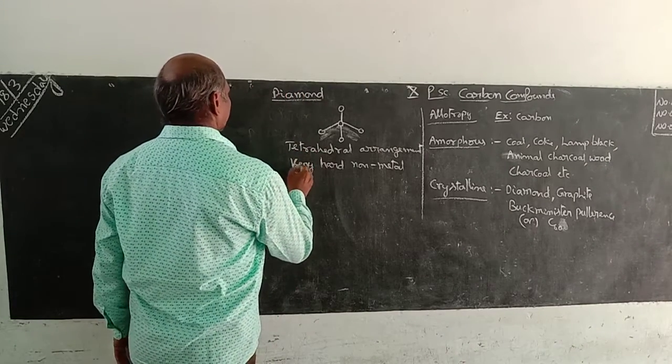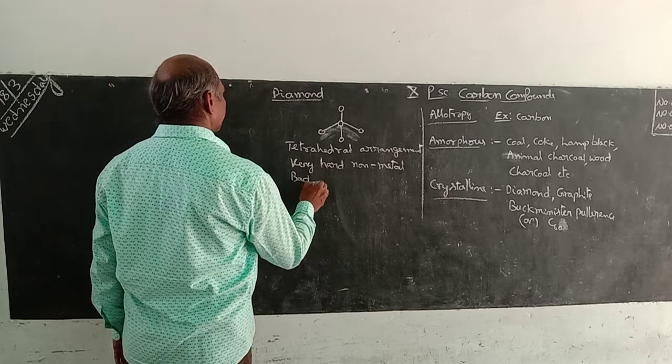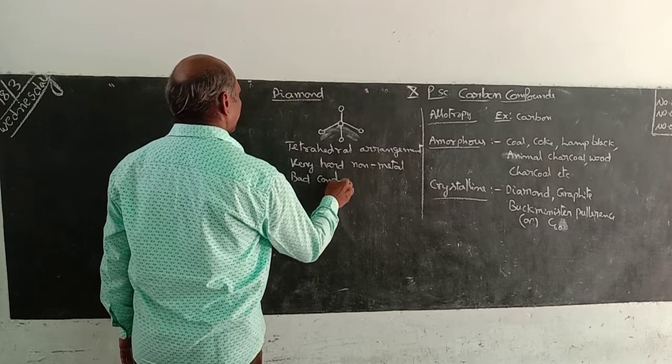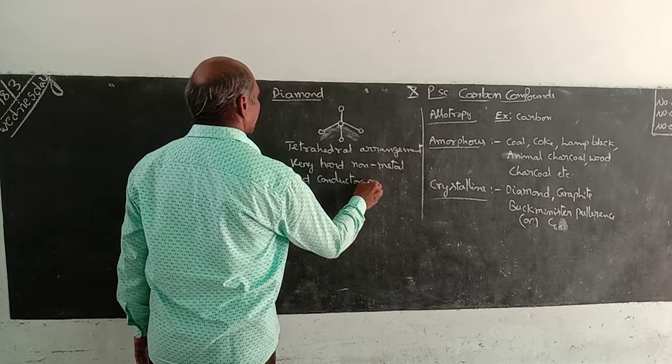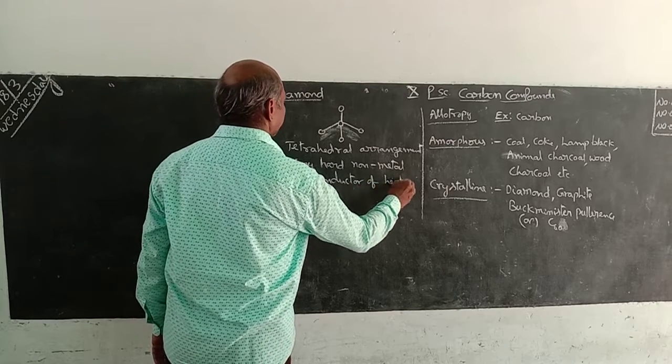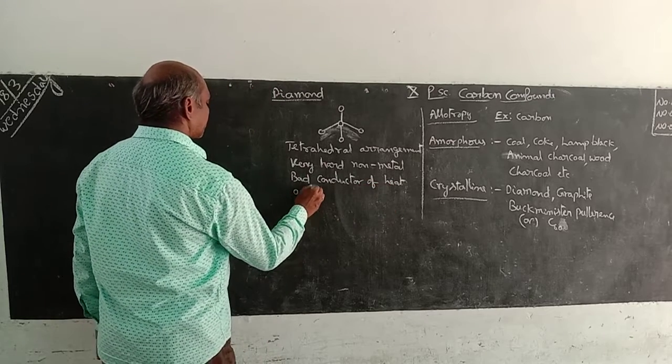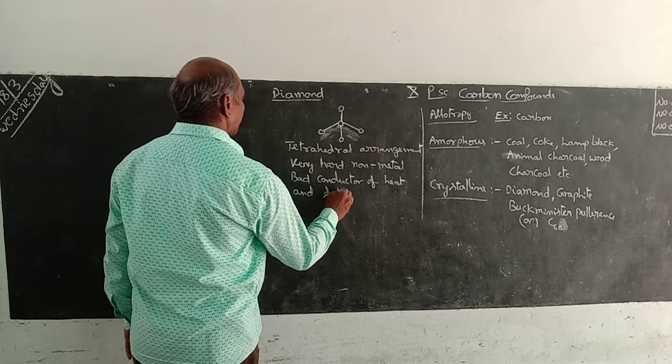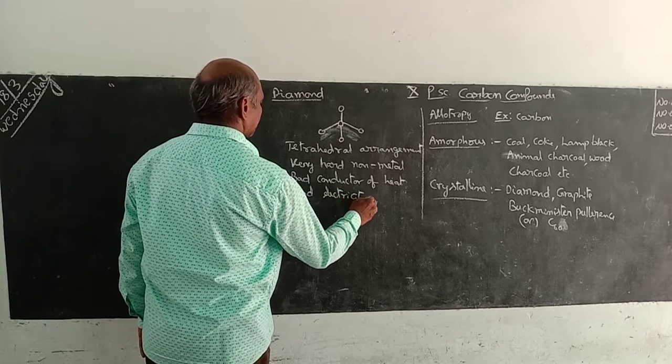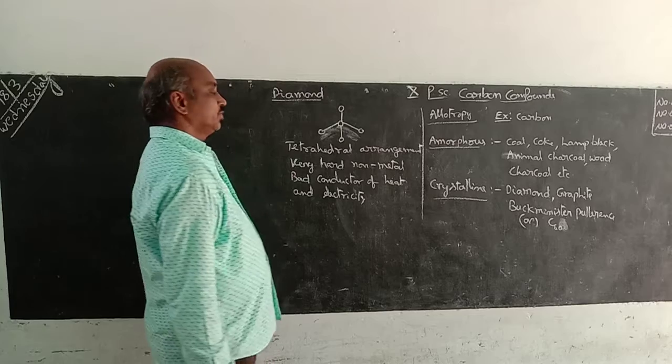This is a bad conductor of heat and electricity. This is a very bad conductor.